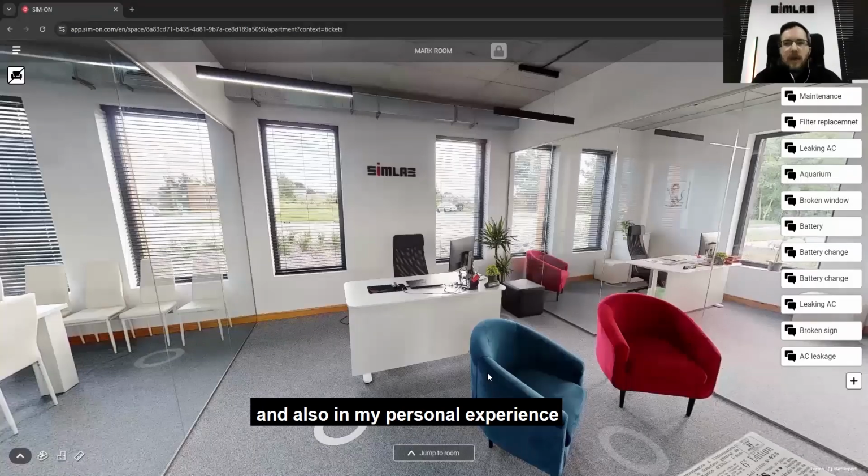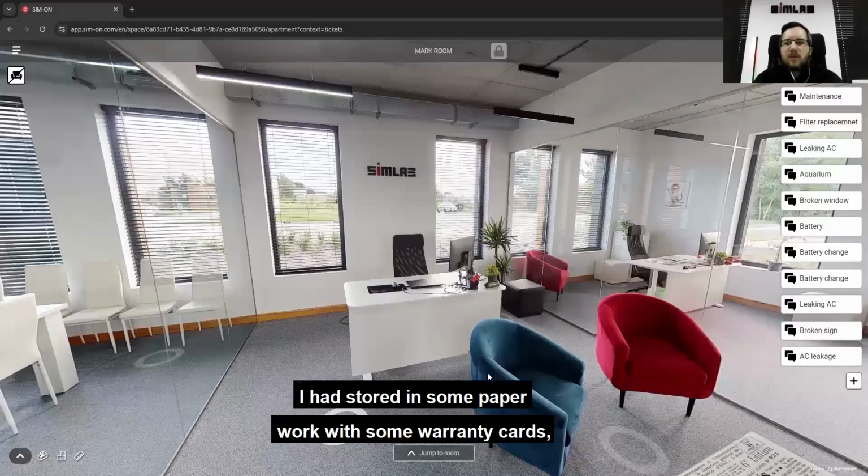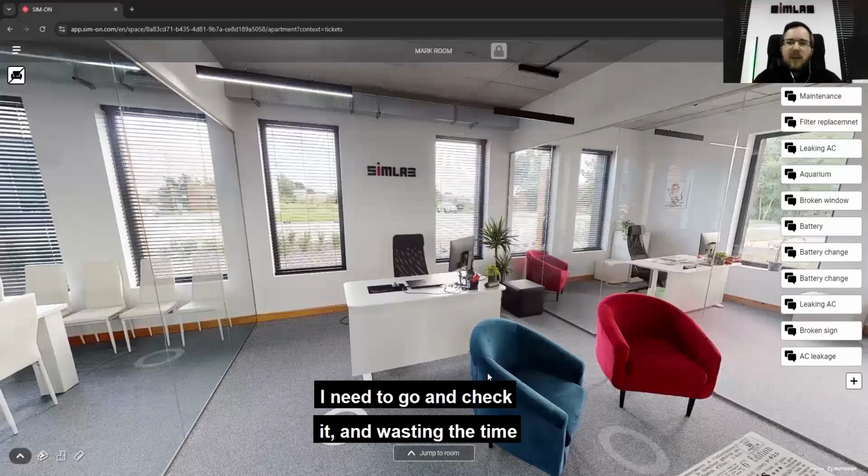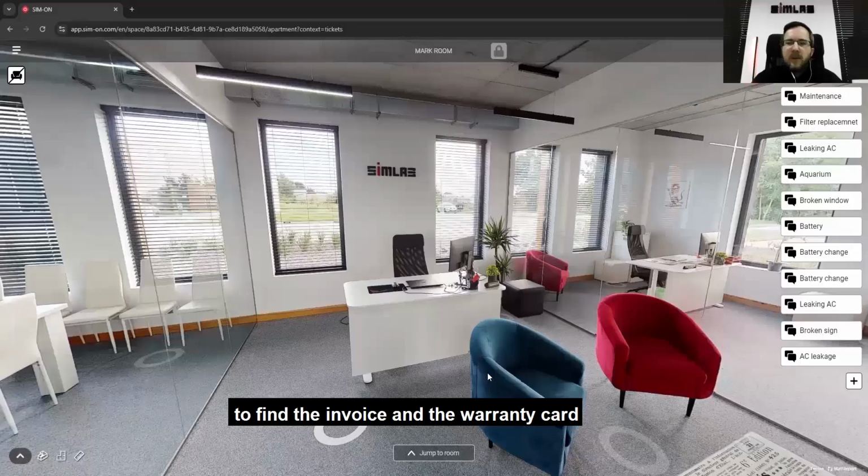And also, in my personal experience, all the equipment in my house I had stored in some paperwork, with some warranty cards and invoices. If something is broken, I need to go and check it, wasting time to find the invoice and the warranty card to give to the seller, for example.